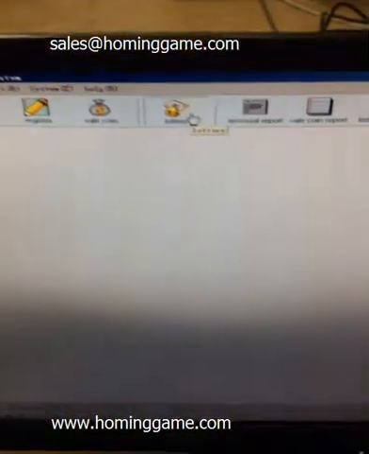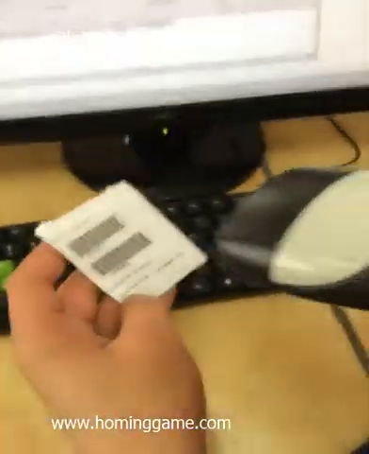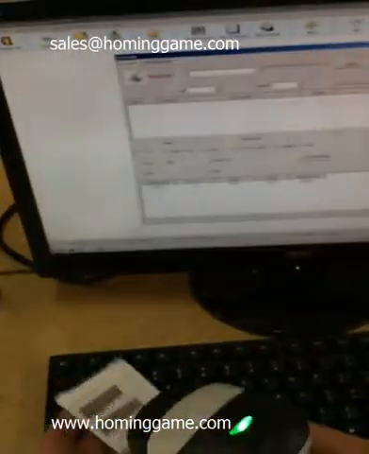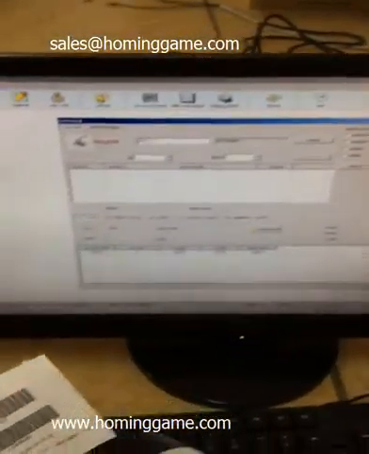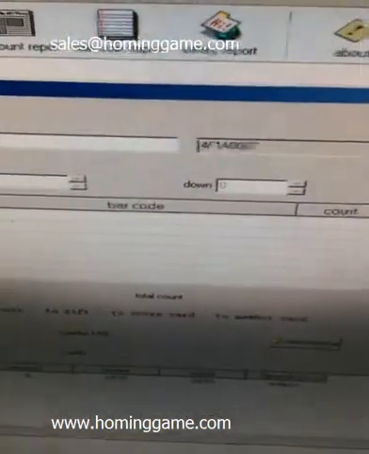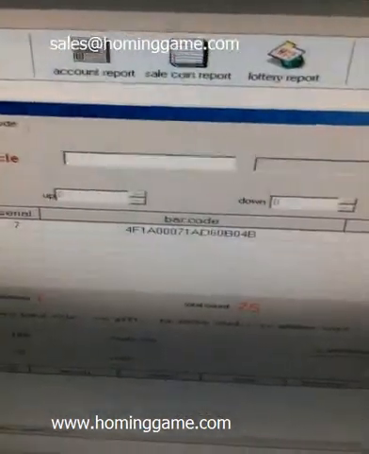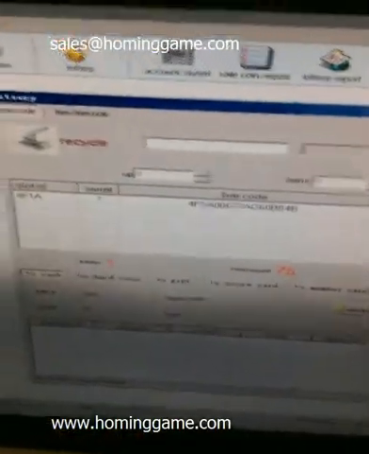Quit the lottery and then use the scanner to scan the ticket. After scanning, you can see the printer barcode.